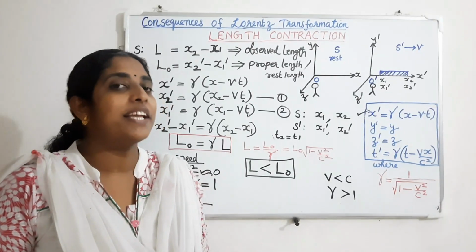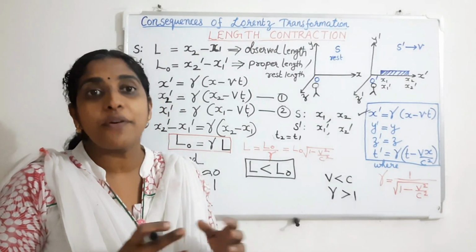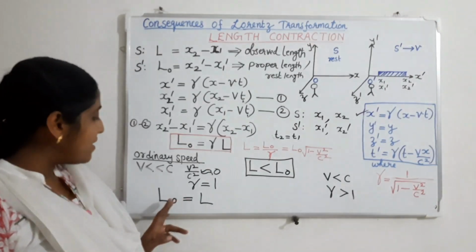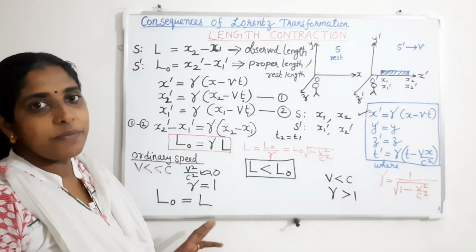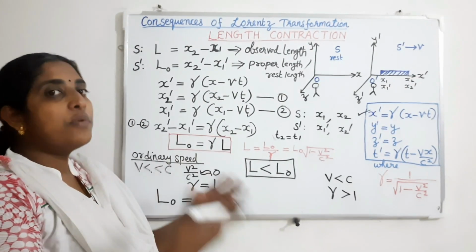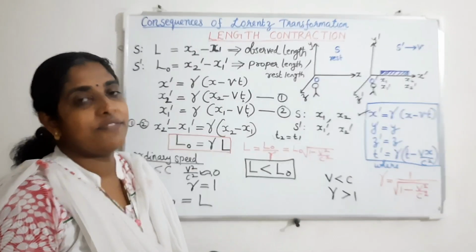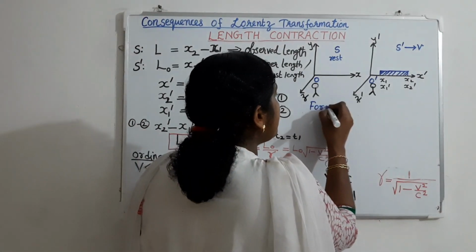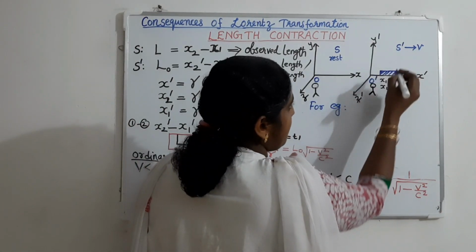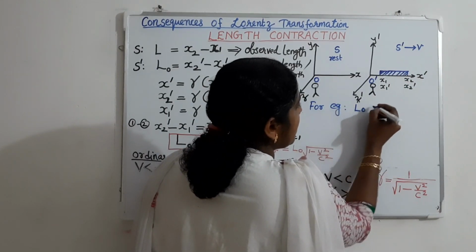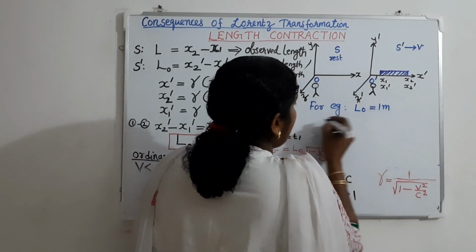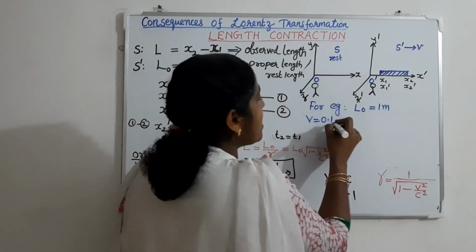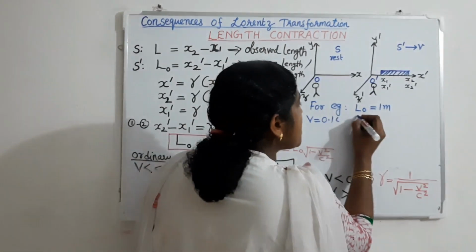In our daily life, we are dealing with ordinary speeds, that is, the speed of the moving body is very much less than the speed of light, so that is not observable to us. Then the proper length and the observed length both are equal. But if the body can move at a relativistic speed, the observed length will be less than the proper length. For example, we can take a 1 meter scale in the S' frame of reference. Then the proper length L0 is 1 meter. Let the velocity of the S' frame of reference be 0.1 c. Then what will be the observed length?